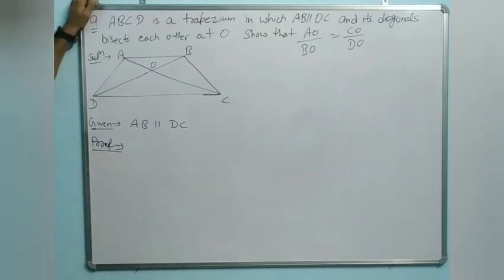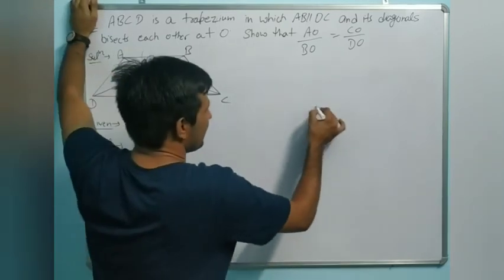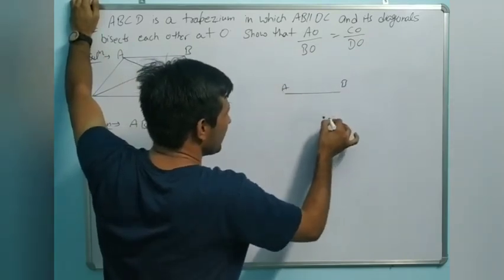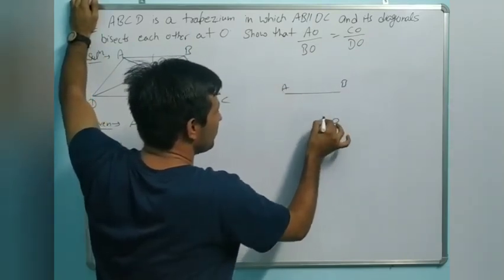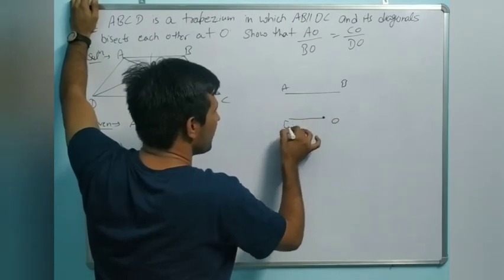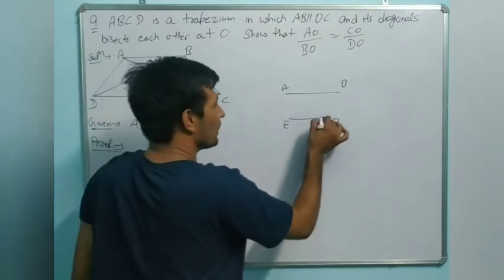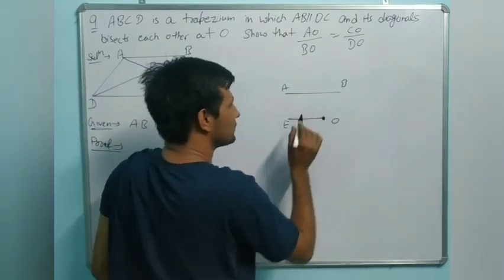Everyone knows it is a line, it is AB, and there is a point O. Can we draw a line which passes through O and which is parallel to AB also? Yes. From one point we can draw one line which is parallel to AB.